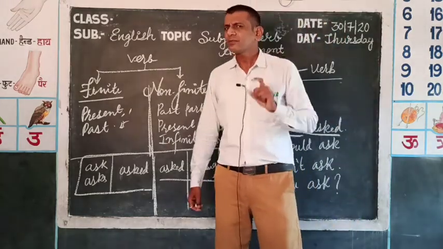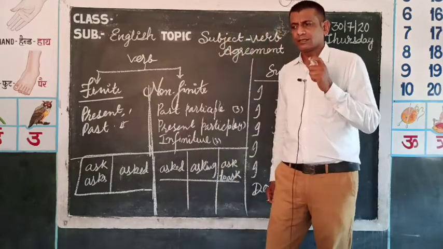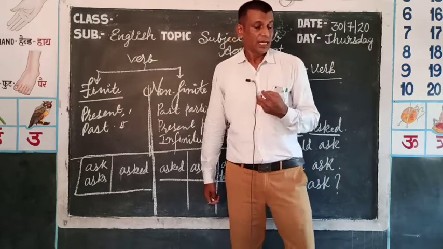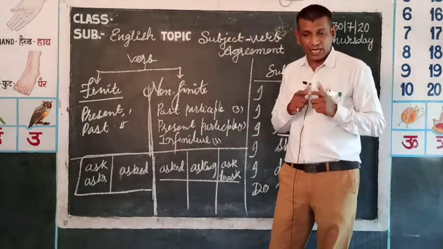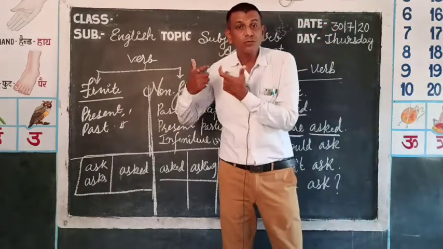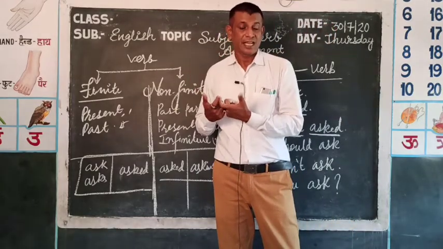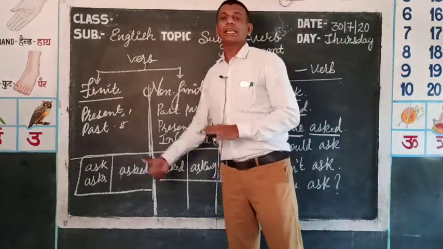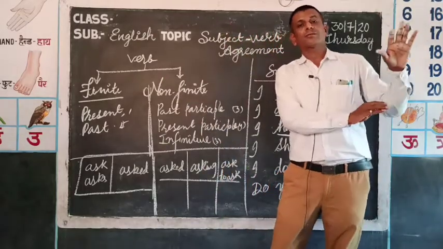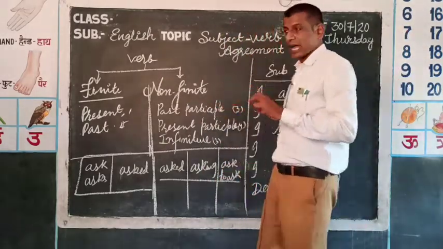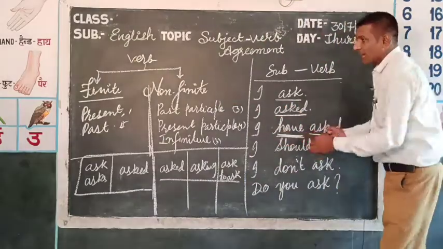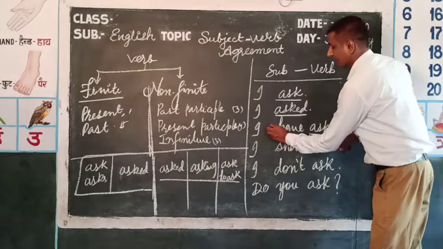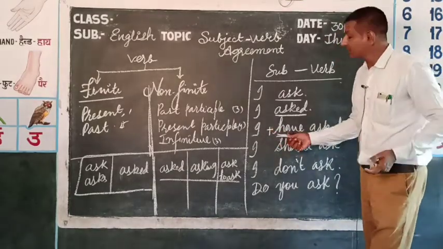One more thing, sometimes the sentence is in question form. So there again I tell you that the first verb in a sentence is always finite and the rest of the verbs are always non-finite. So now here our subject is I, and with the subject agreement the first verb is have.